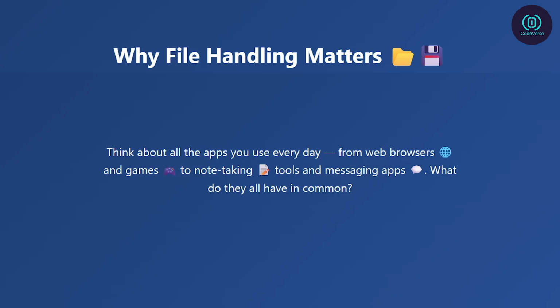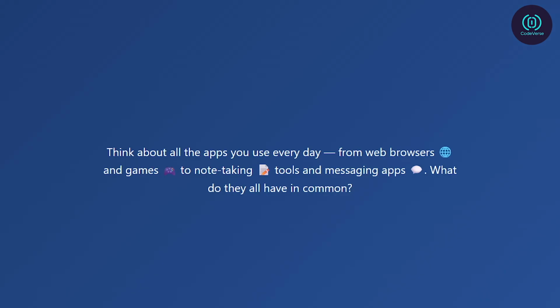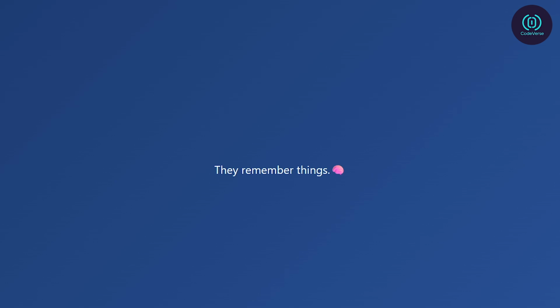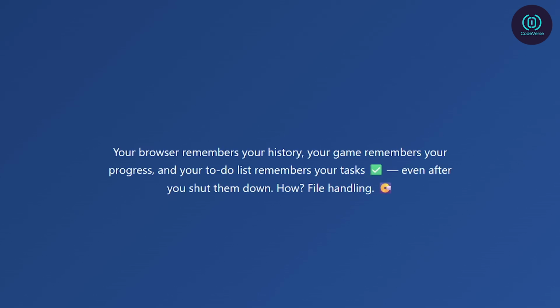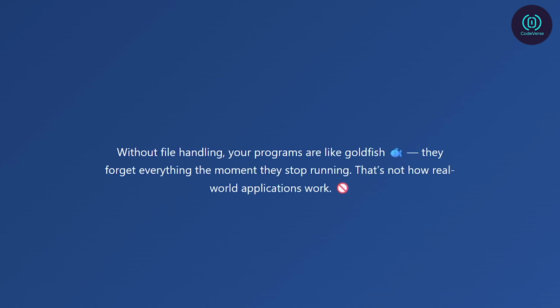Think about all the apps you use every day, from web browsers and games to note-taking tools and messaging apps. What do they all have in common? They remember things. Your browser remembers your history, your game remembers your progress, and your to-do list remembers your tasks, even after you shut them down. How? File handling. Without file handling, your programs are like goldfish, they forget everything the moment they stop running. That's not how real-world applications work.